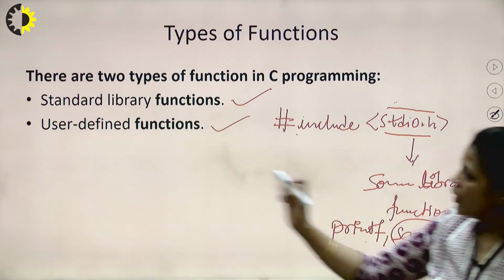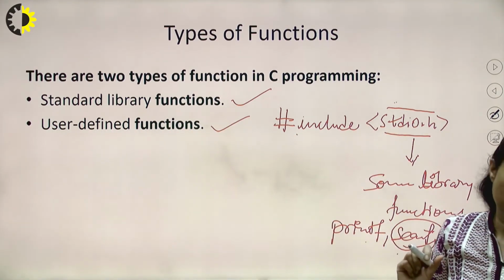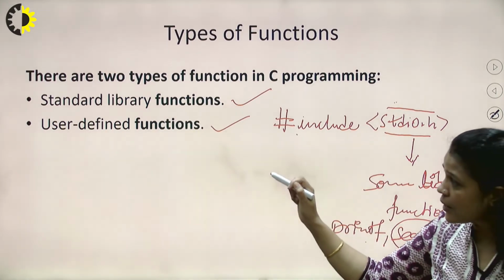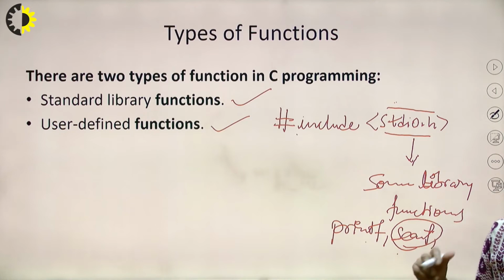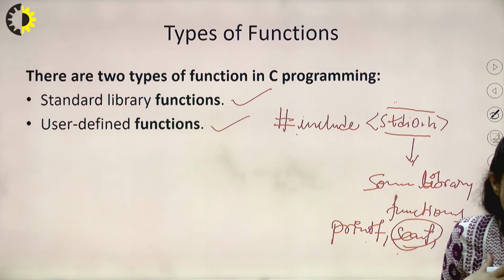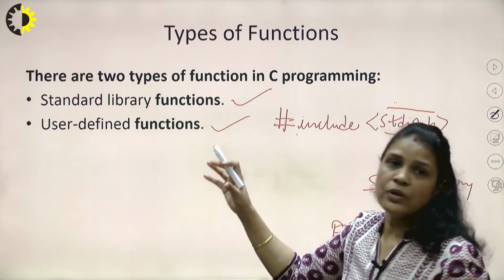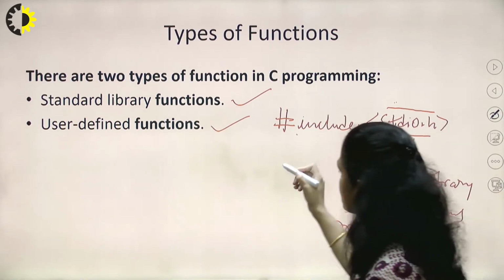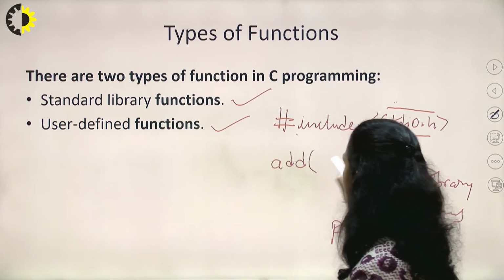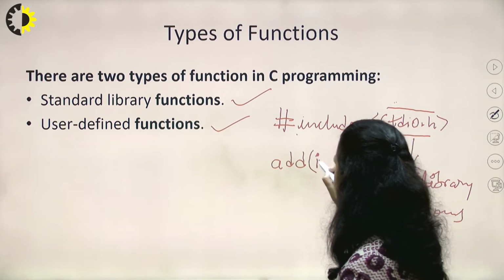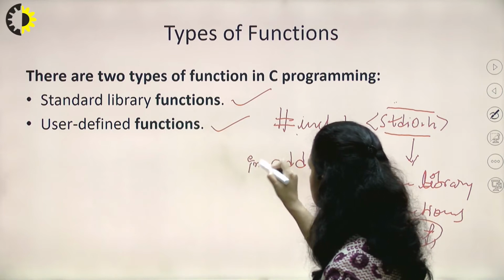Okay. Now come to the user defined function. What do you mean by user defined function? As the name says, these functions are defined by the user, meaning the programmer, meaning us. We are defining these functions, right? So let's suppose we are adding two numbers and we define a function named add, which has two integers as parameters and returns one integer as a result.